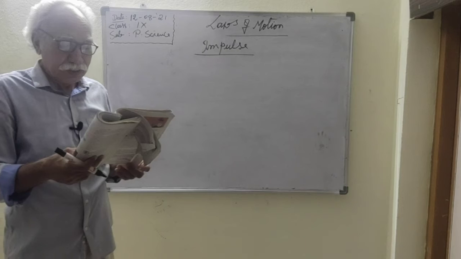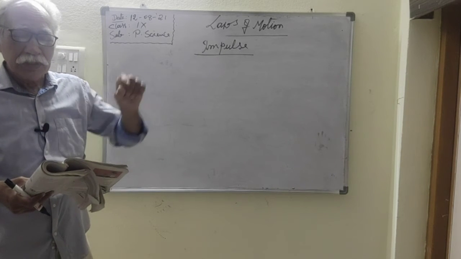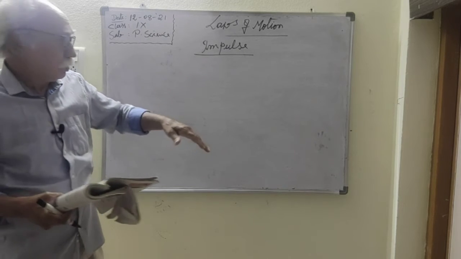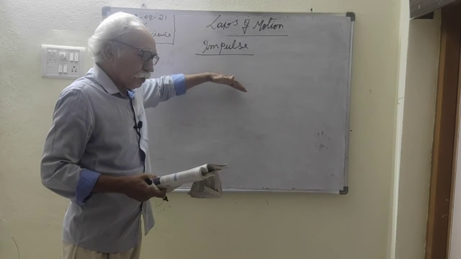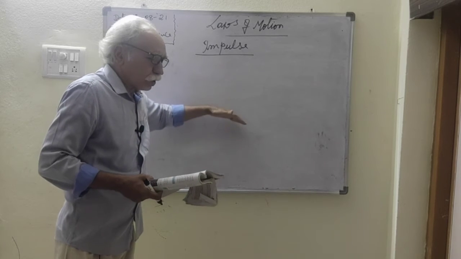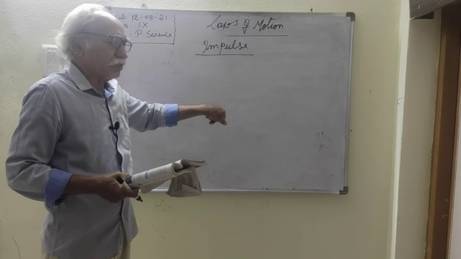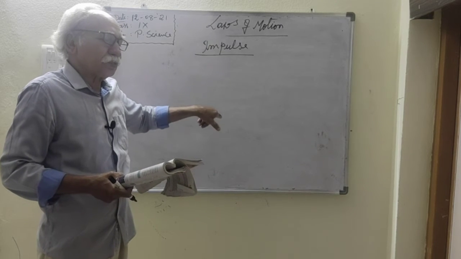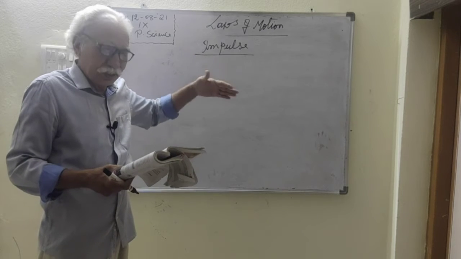Because of the increased time, the effect of the force on the body is decreased.